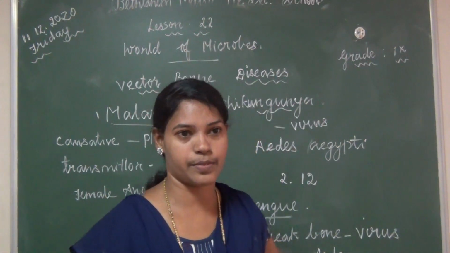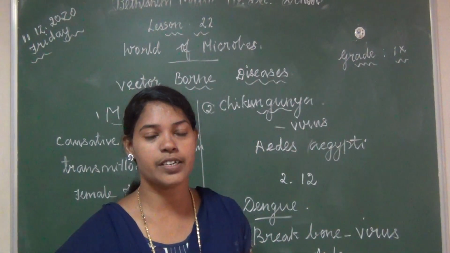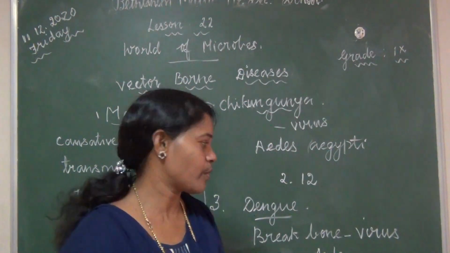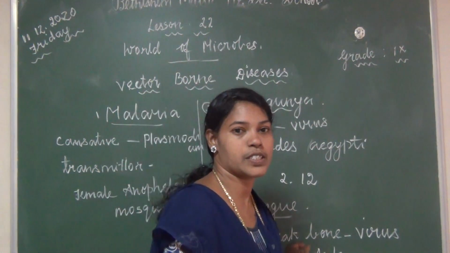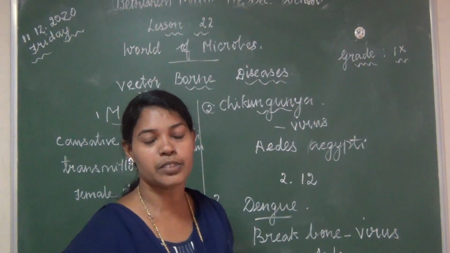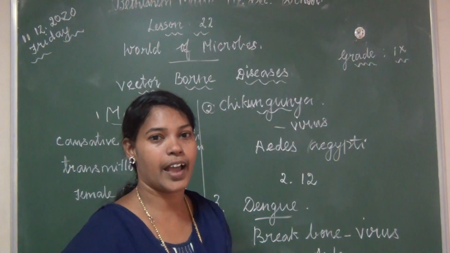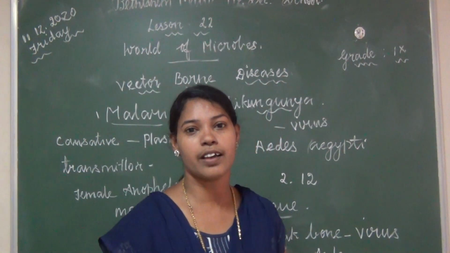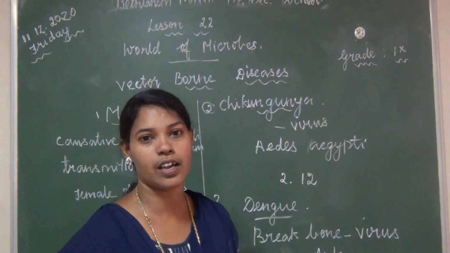Then symptoms: headache, fever, nausea, vomiting, pain in joints, and here one different symptom, the person has difficulty in breathing. Cannot breathe properly. Clear? And one more symptom, the blood platelet count is low.